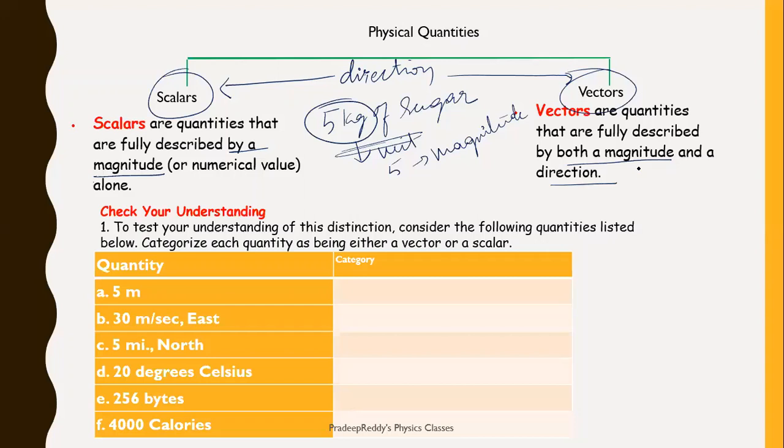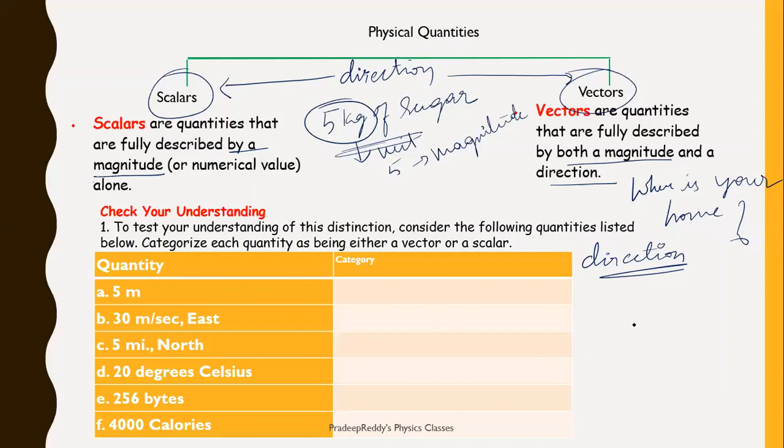For instance, if anyone asks you where your home is, you will mention direction, right? First you should move to the right side, then left side, and then you should go straight. It will mention some direction. Such quantities have both magnitude as well as direction.